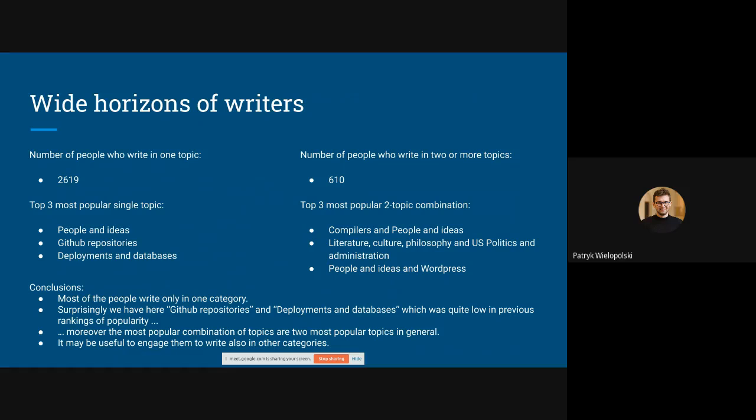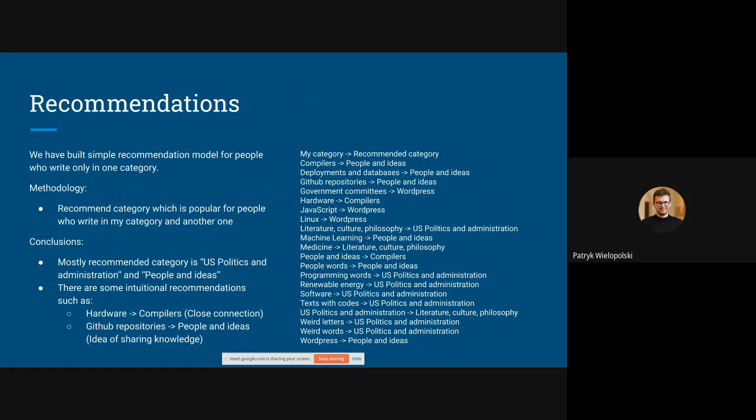We also thought it might be useful to engage people who write on one topic to write on other topics, so we wanted to give them recommendations. For example, if someone is writing about Linux or JavaScript, we wanted to recommend some other, maybe interesting topic for them to write about.